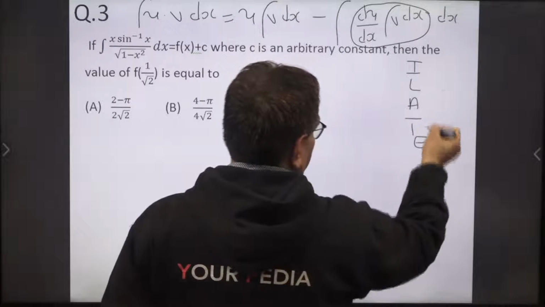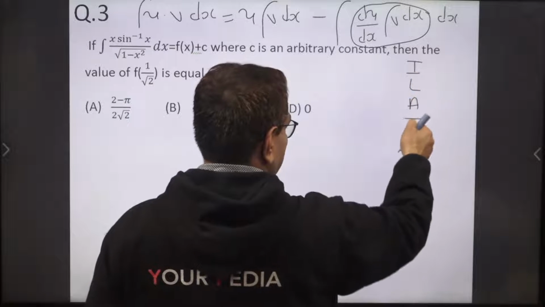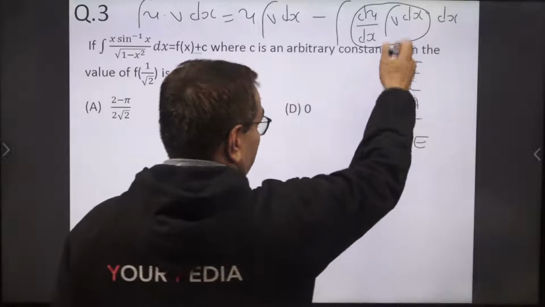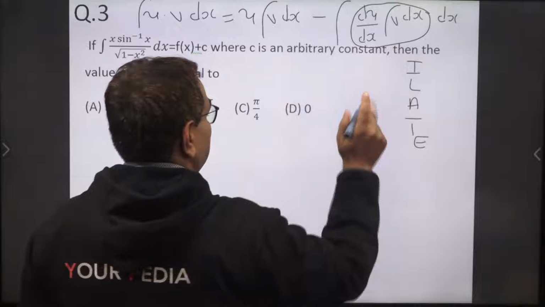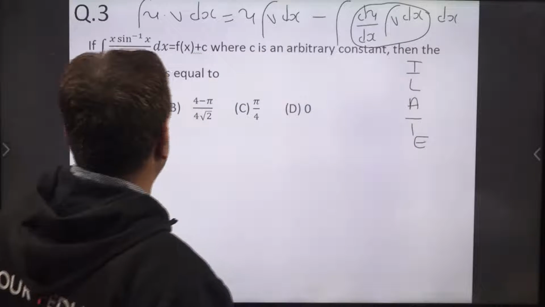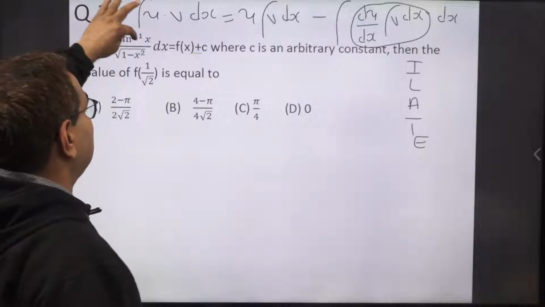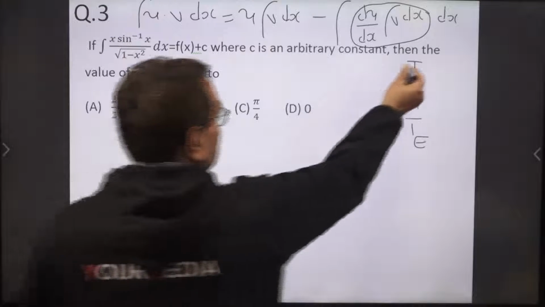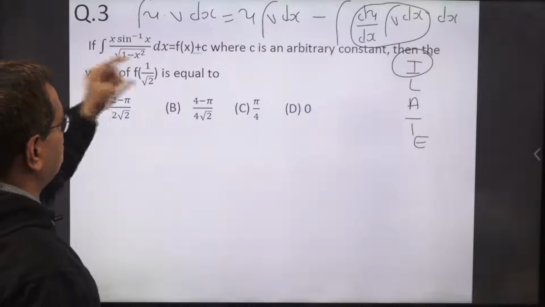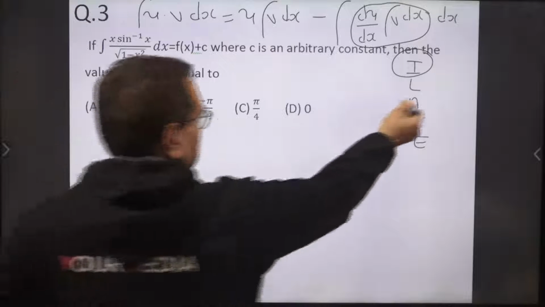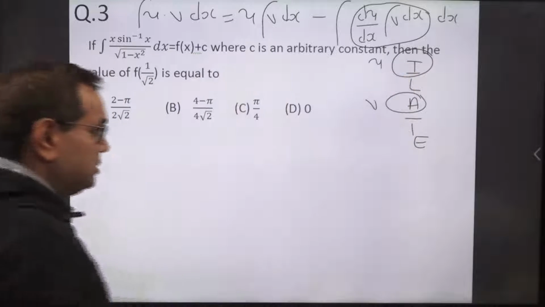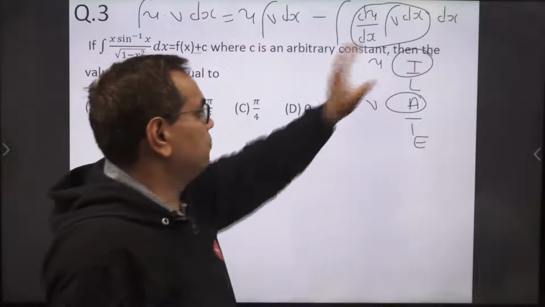ILATE. Okay, inverse, logarithmic, algebraic, trigonometric, exponential. So the one at the topmost side is u. Okay, if we have two functions, the one lying above is u. So here we can see sine inverse x, that is an inverse function. Okay, that is at the top, and the other is x upon root 1 minus x square, that is an algebraic function. So this will be u and this will be v. Okay, I is on the top, so it will be u.